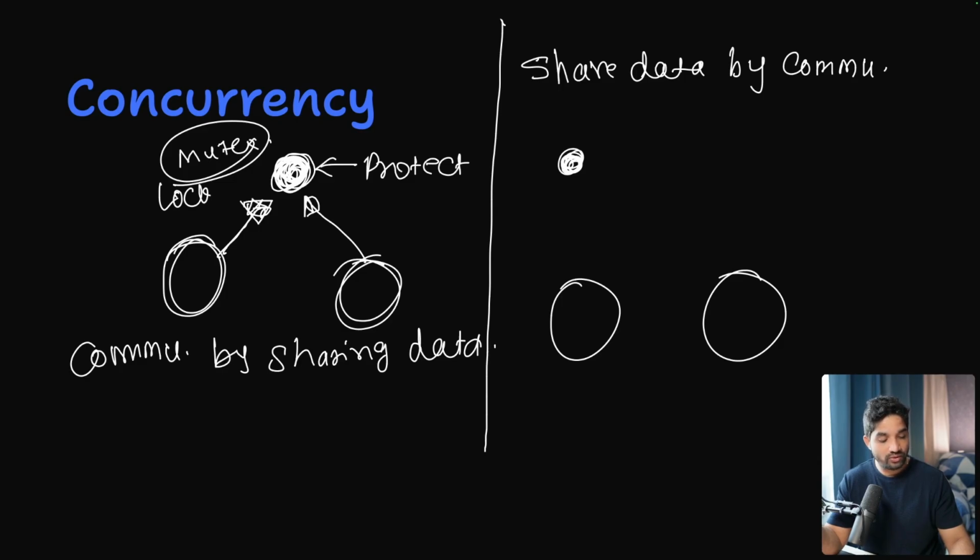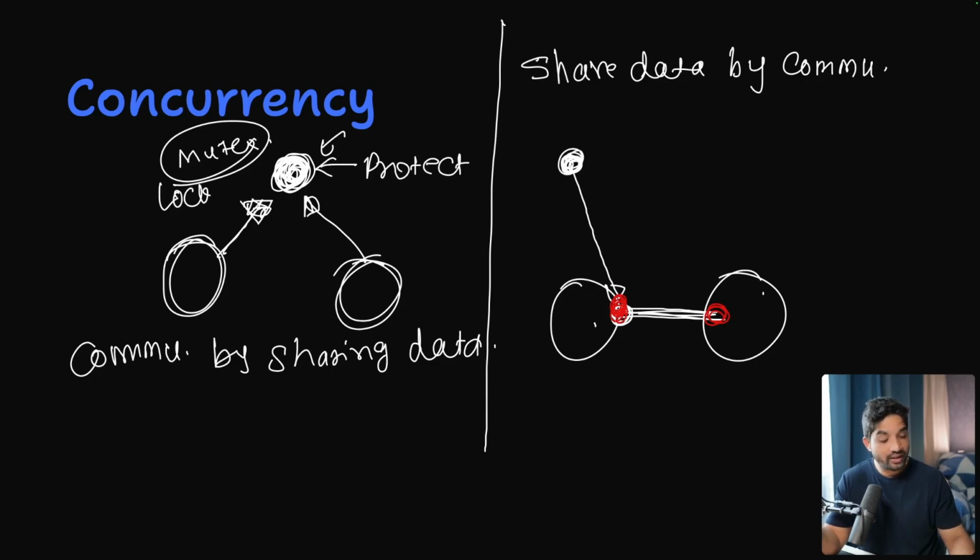What we do is we have something called channels in Go. We use channels to communicate between two goroutines, and if we need to send this data to this worker, we just write that data on this channel, and the data goes to the other worker through this channel.